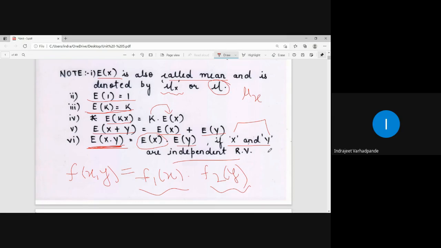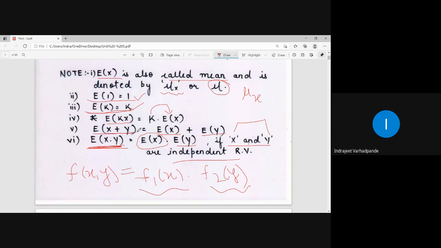So expectation is nothing but the mean, the arithmetic mean or the average, which is denoted by mu. Various properties or results we have for the expectation. Expectation of 1 is 1. Expectation of k is k. Expectation of kx is k into expectation of x. Expectation of x plus y is expectation of x plus expectation of y.